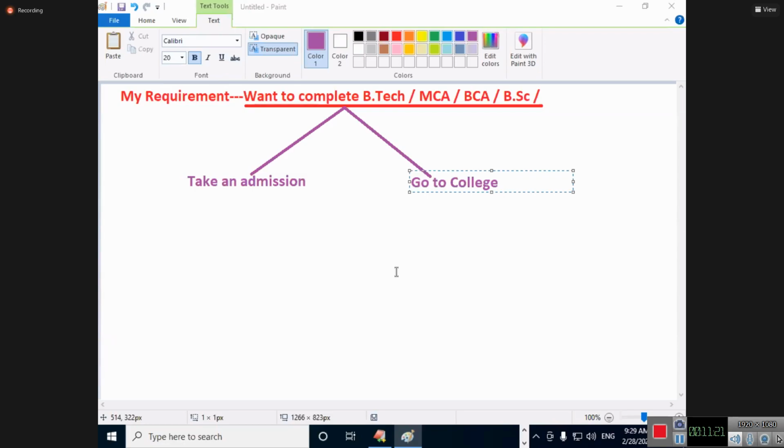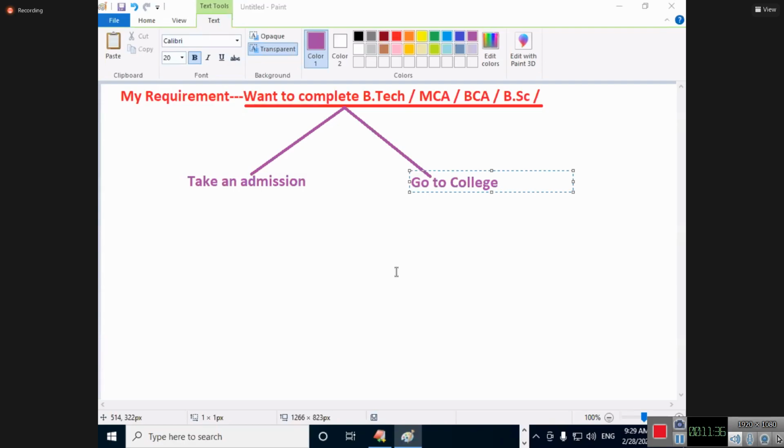First year, yes, I will go, because 1 is less than 4. Second year, 2 is less than 4, I will go to college. Third year, 3 is less than 4, yes, I will go to the college. Fourth year also, I will go to the college. 4 is less than or equal to 4.